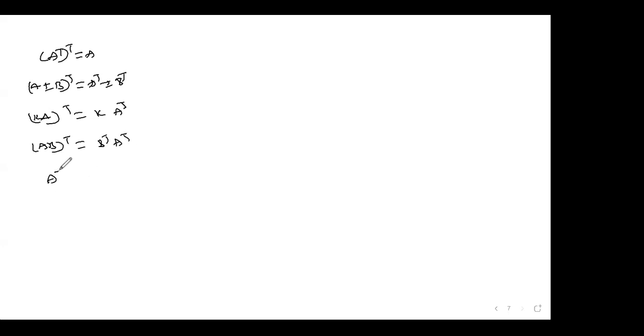And sometimes what happens is, A transpose whole to the power of n is there, or A to the power of n whole transpose, if you write, that is also clear now. So a very simple example I want to take here: 1, 2, 3, 4. Suppose A is this, then A transpose is nothing but here, transpose 1, 3, 2, 4. I hope you people can catch it easily.